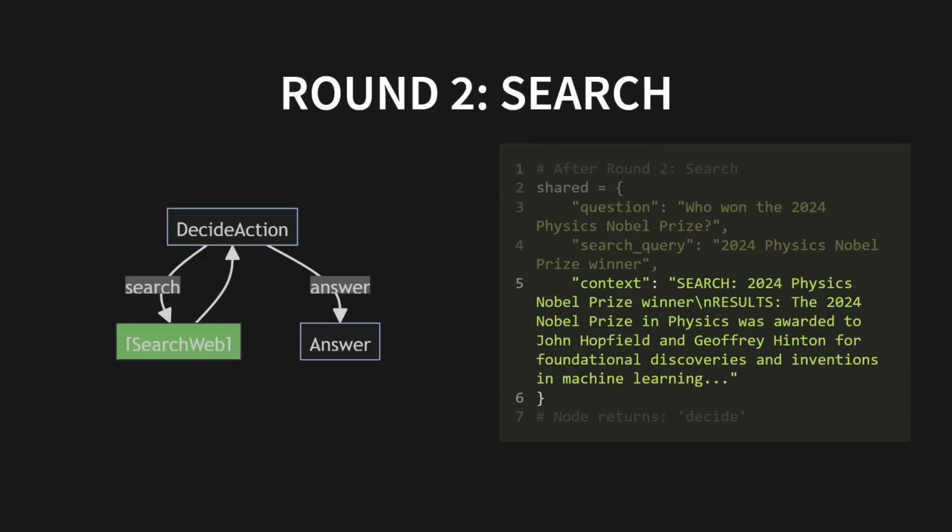Round 2, intel gathering. The search web node executes its order. It finds an article and adds the summary to our shared intel. It reports back, decide. The flow loops back to the brain.